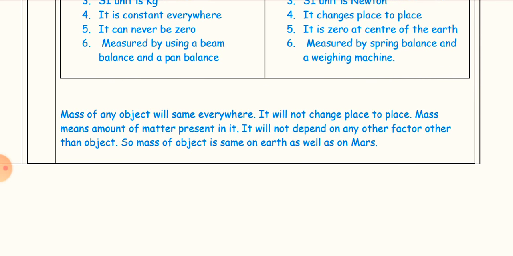Mass of any object will be the same everywhere. It will not change from place to place. Mass means the amount of matter present in it. It will not depend on any factor other than the object. So the mass of an object is the same on earth as well as on Mars.